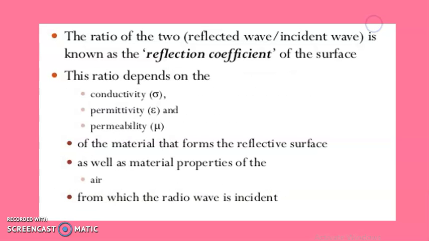of the incident wave. The ratio of the reflected to the incident wave is known as the reflection coefficient. This ratio depends upon three main factors, that is the conductivity sigma, permittivity epsilon, and permeability mu of the material that forms the reflective surface, as well as the material properties of the air from which the radio wave is incident.